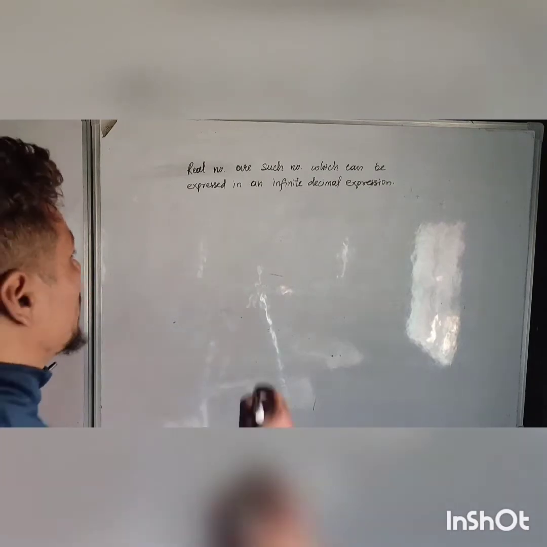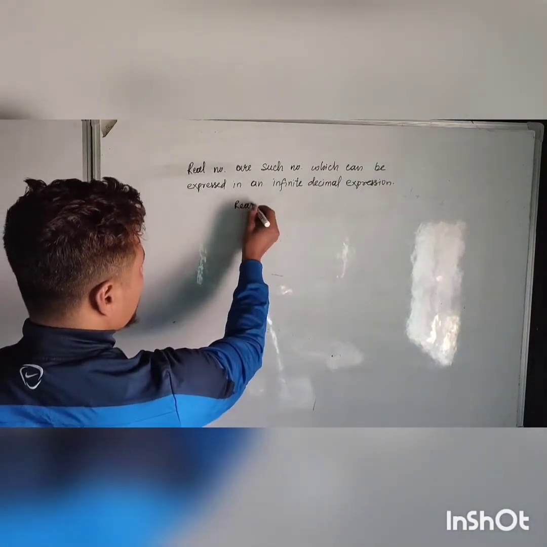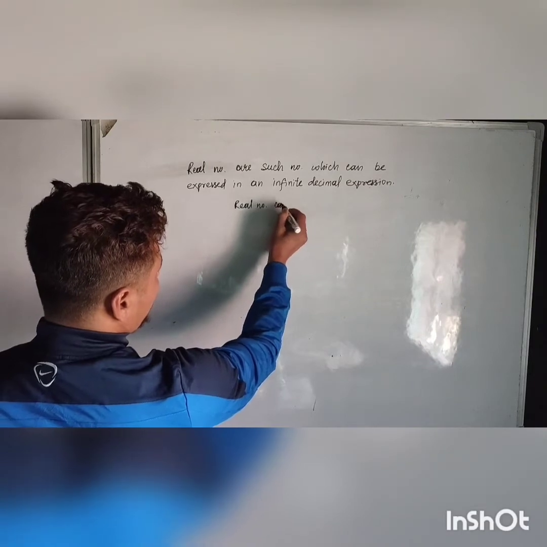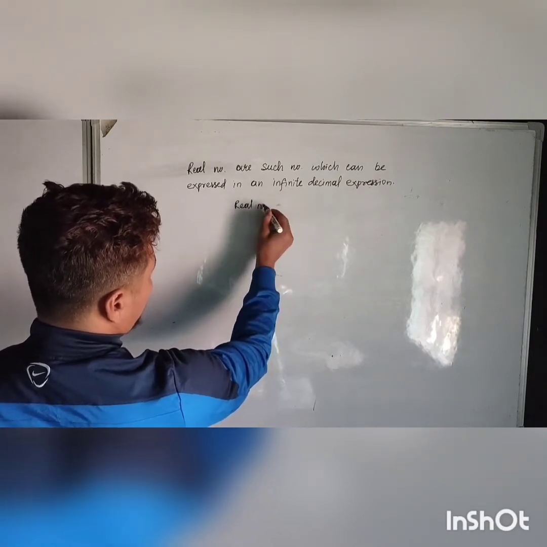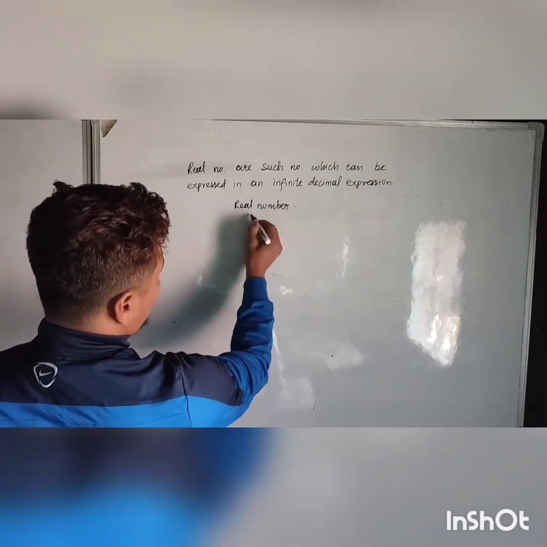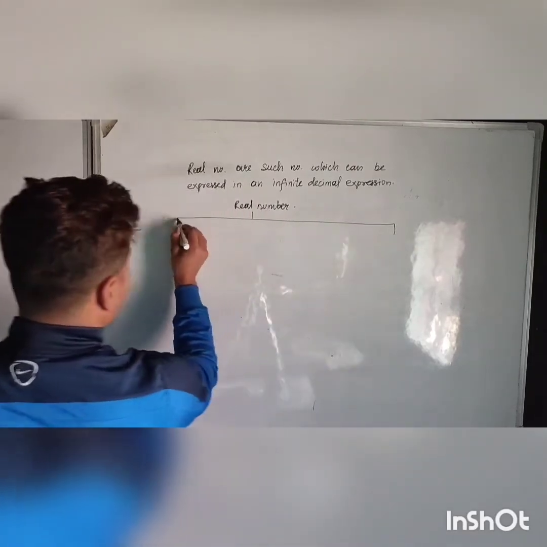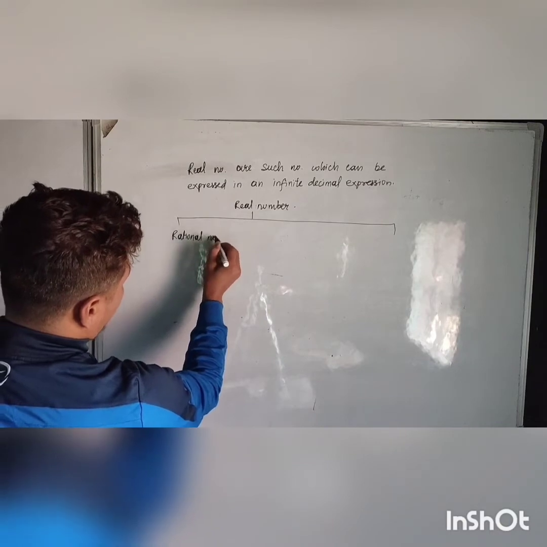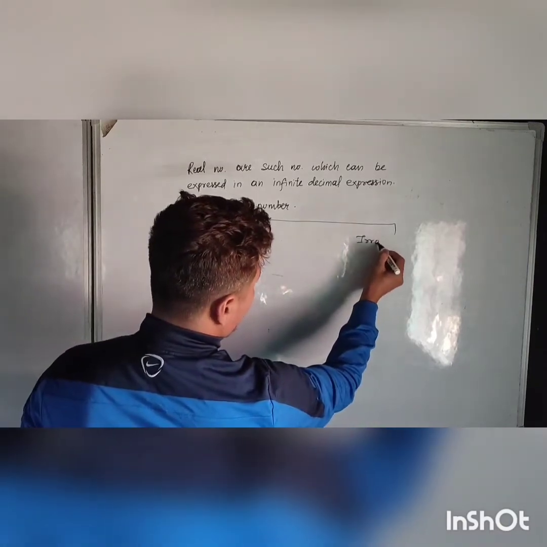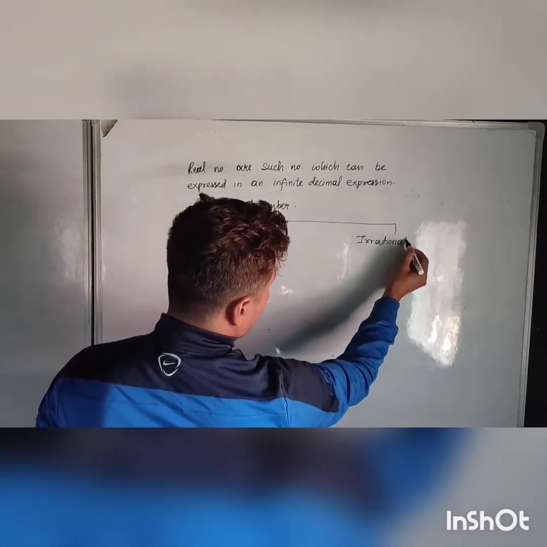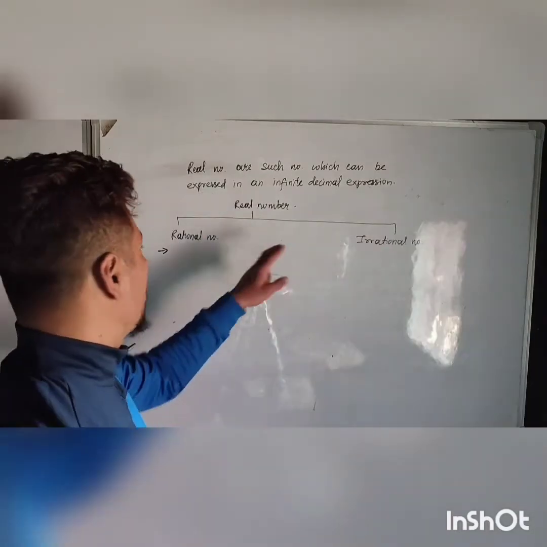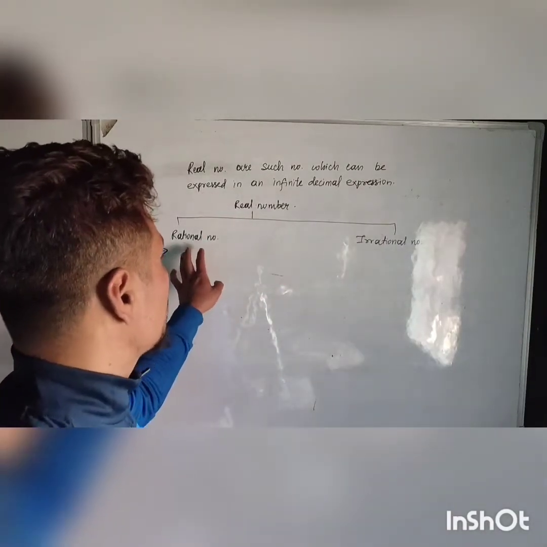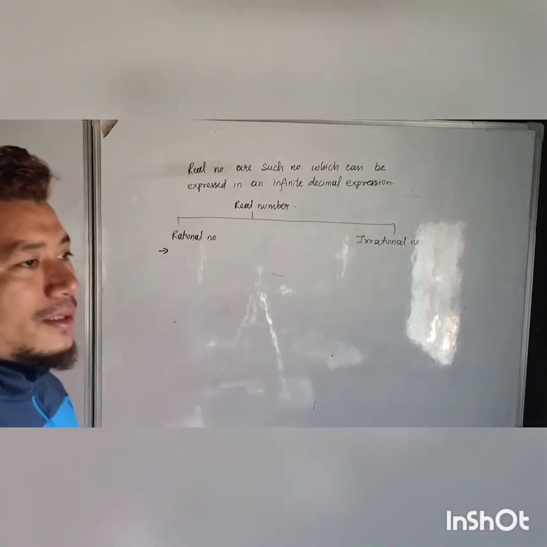Real numbers can be divided into two groups, two parts. One is the rational number, and the other is the irrational number. Real numbers can be divided into two groups. One is rational and the other is the irrational number.